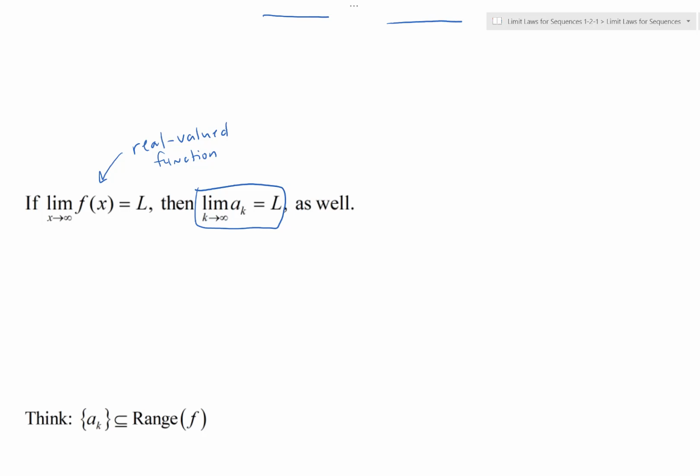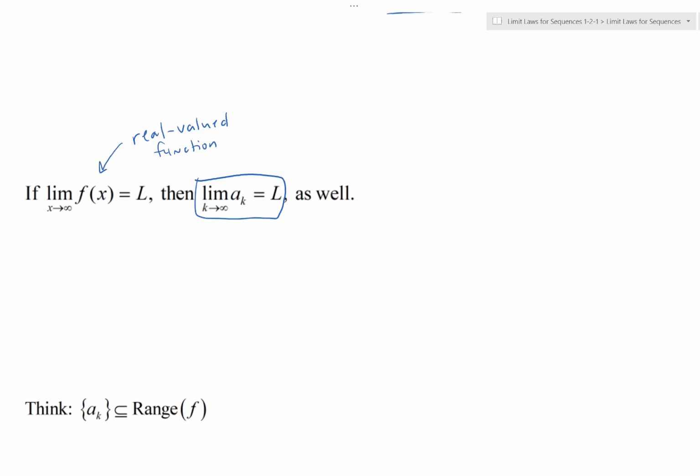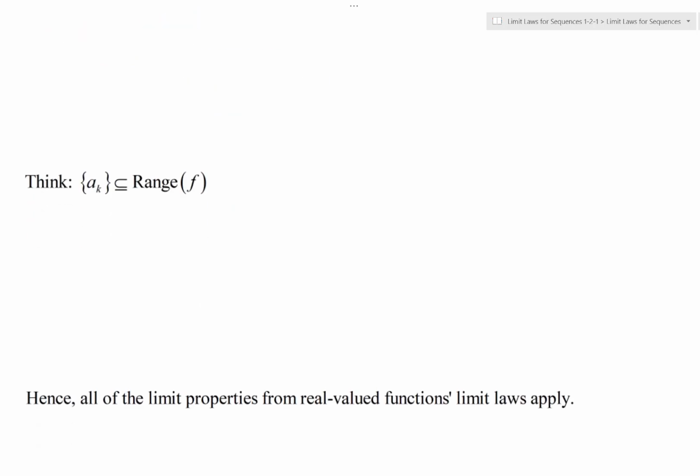Because the inputs k are a subset of the domain of f, we should expect that the outputs for the sequence a sub k are a subset of the range of the values of function f. Hence, all the same limit properties from real valued functions apply as well.